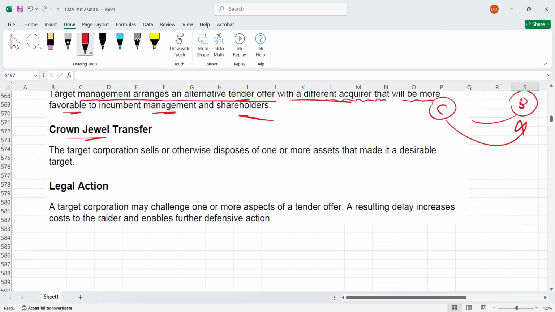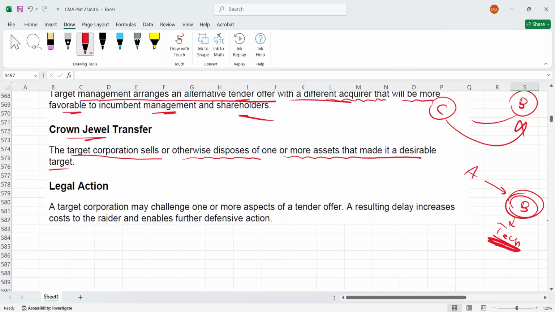Then crown jewel transfer. What is crown jewel transfer? Please remember, the target corporation sells or otherwise disposes of one or more assets that made it a desirable target. For example, company A wants to buy B, maybe due to some specific technology or asset. Now B will sell those crown jewels, those desirable assets, to another party. Then obviously it will become less attractive for A to acquire B. This is called crown jewel transfer.